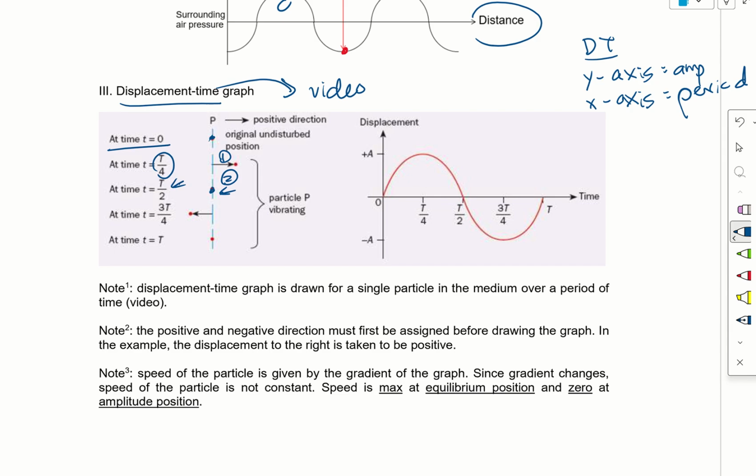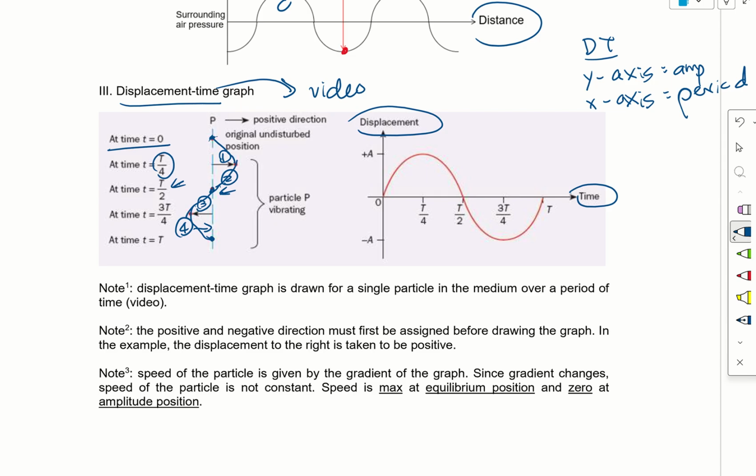But it will not stop there. It will continue moving towards the left to complete one oscillation. So it will take the third step to the other extreme position, and that is 3/4 of a period. Finally, to complete the full oscillation, it has to go back to its original position, so this will be step 4. If we link up the particle's positions, we actually get something like a transverse-looking wave, which you are very familiar with, and we can translate it to our displacement time graph.